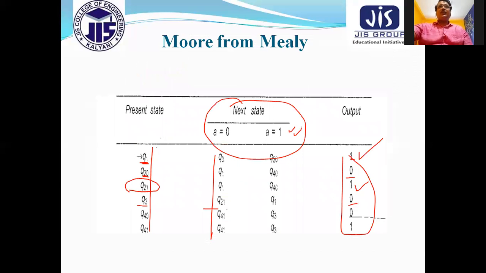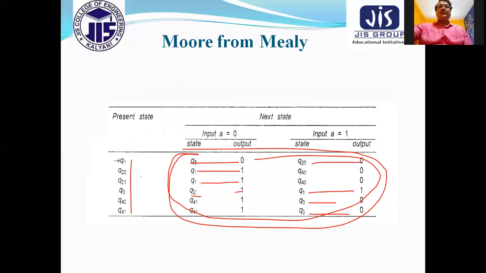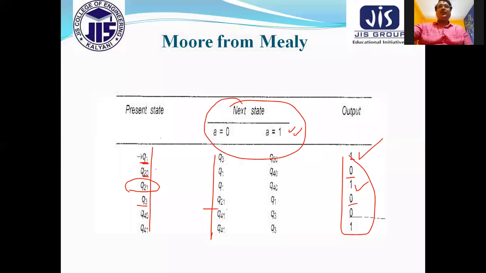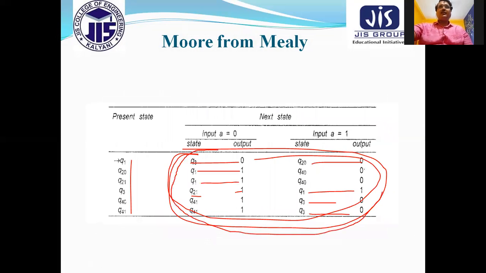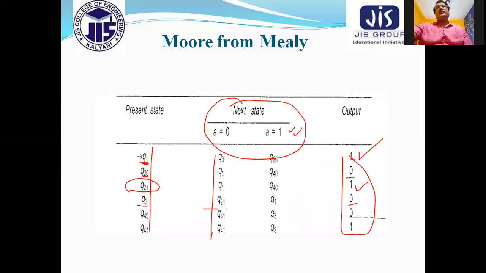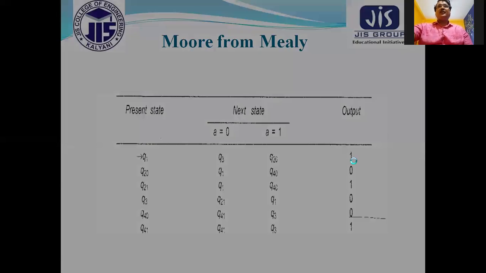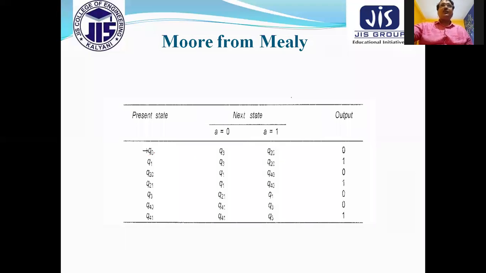After that, when you go for all the states, we have to write in this way for this column, for this input, this input. When I go for the output, for Q1 I have to write the output. So what is the output of Q1 in this figure? I can see the output of Q1 is 1. So in this way we have to write. But the problem in this machine is that from the initial state, without taking the input, it can produce the output 1. So that is the reason we have to introduce one more state here, a 0 state.